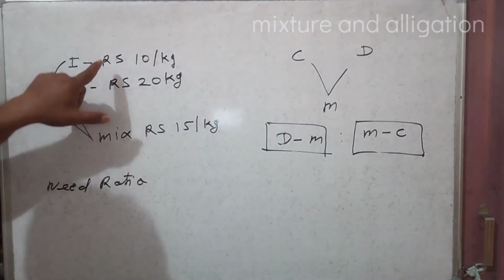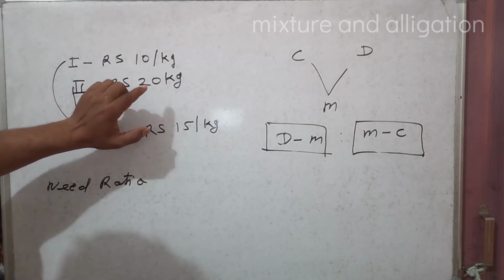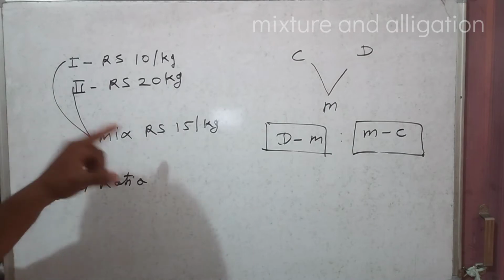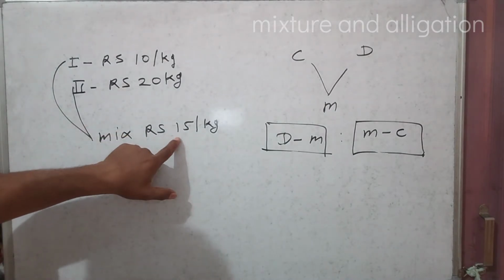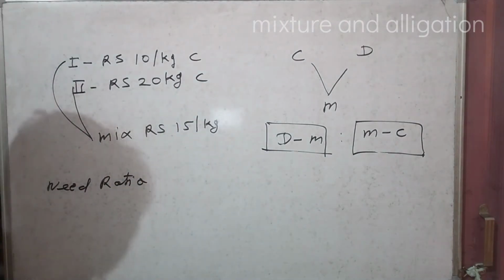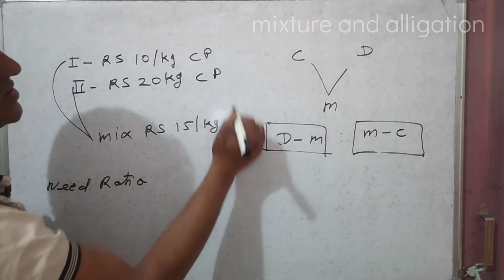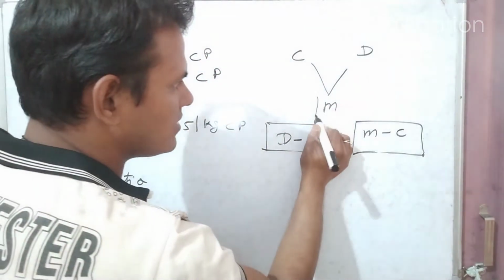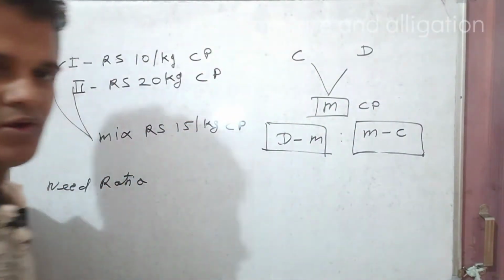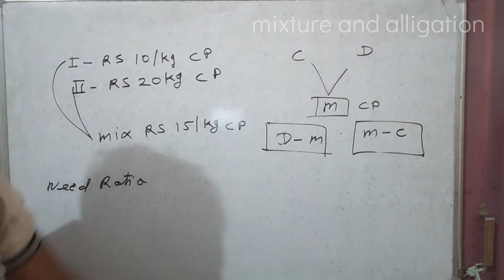So Rs 10 is the cheaper value, and Rs 20 is the dearer value, and the mean value is Rs 15 per kg. And these are all cost price, CP. Don't forget this point: always this will be CP.